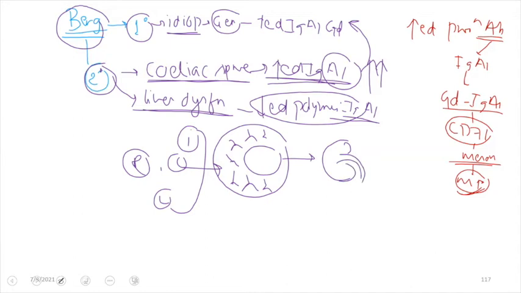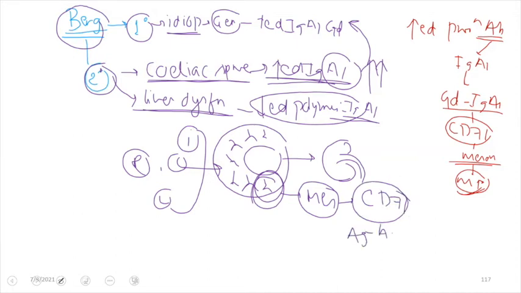And during the process of filtration, or even due to the affinity of this antibody towards an antigen present in the mesangium, this antibody will target the mesangial cells, because there is production of a CD71 receptor in the mesangial cell. That will result in an antigen antibody reaction within the mesangial cells, and because of this there will be mesangial proliferation with inflammation, manifesting as nephritic syndrome. So I hope you understand the pathology. So it can be primary, it can be secondary.